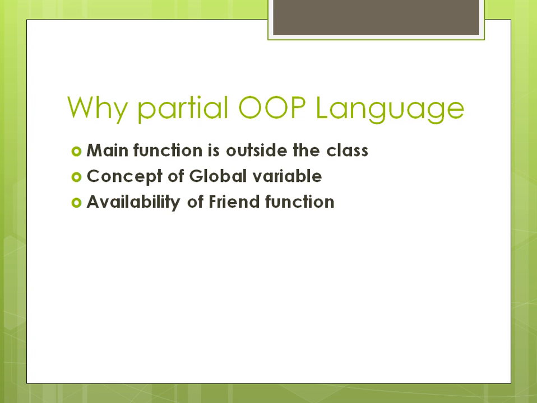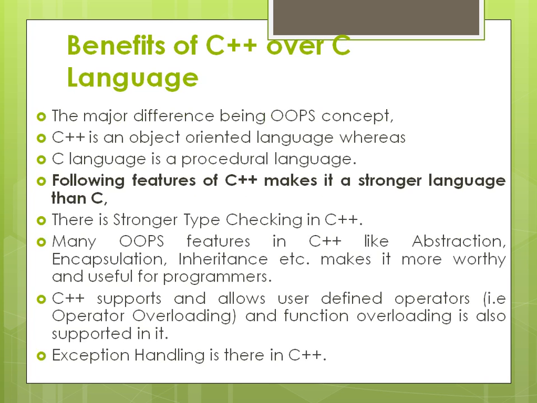Also, the availability of the friend function. A friend function is a function which allows you to access the private data of classes, right? But the concept of OOPS states that you cannot use the data variables that are private, whereas using the friend function you are accessing private data. So this is also something that is violated, and hence in C++ we have the partial OOPS concept or partial OOP language, which is termed to be violating some of the rules that make it a partial OOPS language.